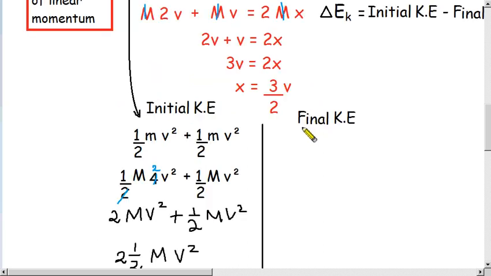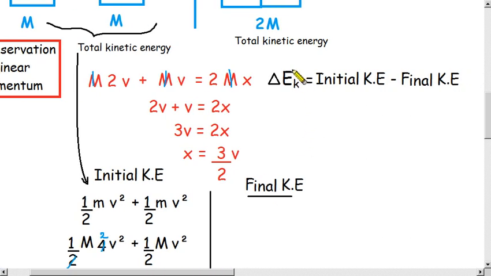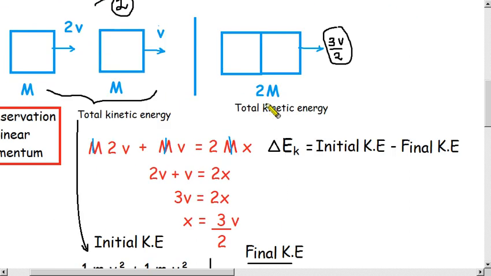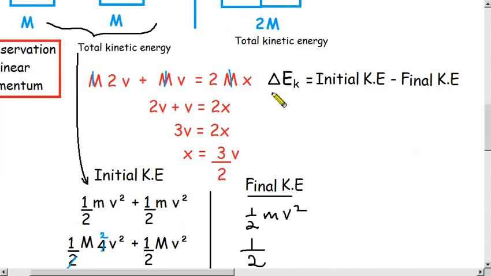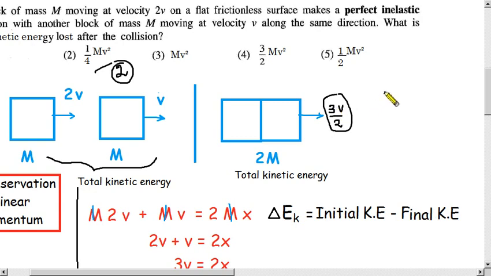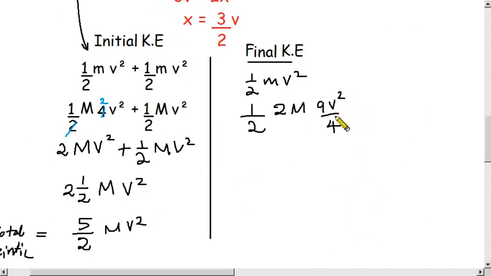So now let us find the final kinetic energy, because we have to subtract it from the initial one. For the final kinetic energy, we write the half mv squared term. So half, what is m final? This one is 2 times capital M. Now v squared. 3 times 3 is 9, v times v is v squared, 2 times 2 is 4. So this is the squared value of velocity.